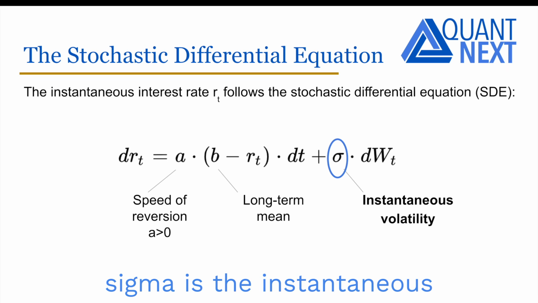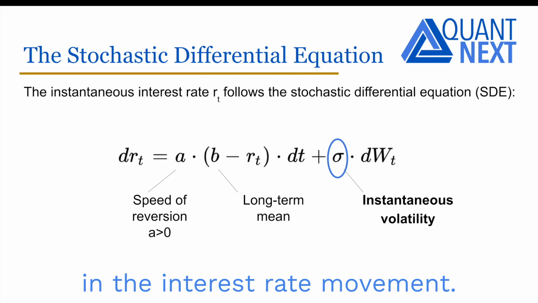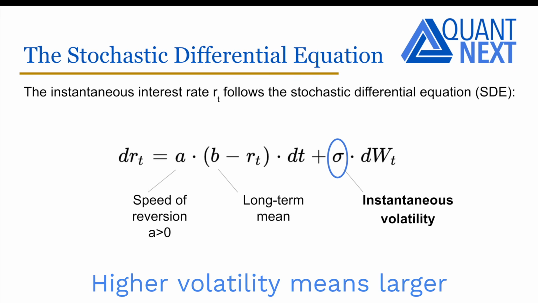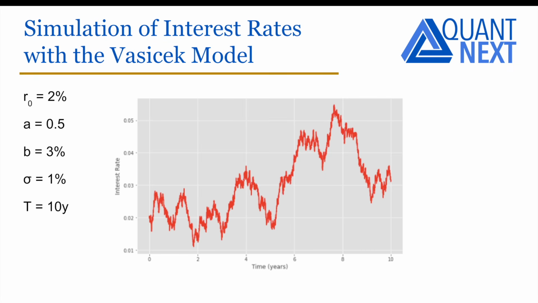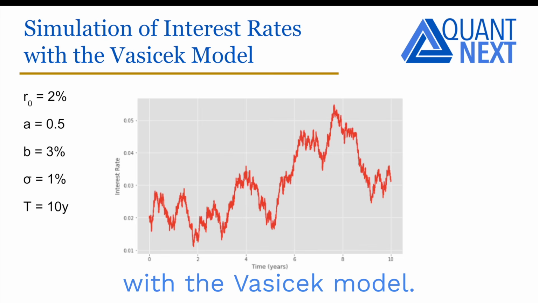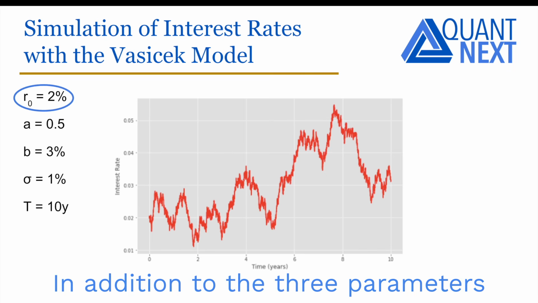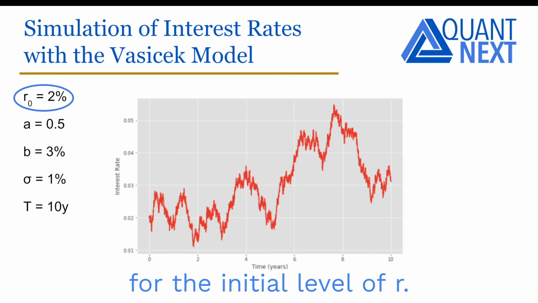Sigma is the instantaneous volatility. It measures the randomness or fluctuations in the interest rate movement. Higher volatility means larger and more frequent fluctuations. Here is a simulation of a path of interest rates with the Vasicek model. In addition to the three parameters A, B, and sigma, we need a value for the initial level of R.